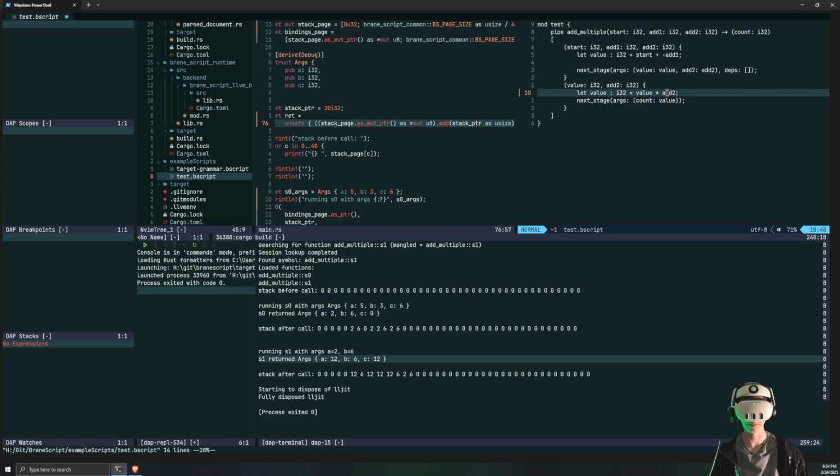The 2 values times each other. 2 times 6 is in fact 12. So we can say that the refactor is in fact working. I don't have any code that uses return values yet, so might as well be working. We'll figure out if that isn't working when we add in more functionality that actually requires that.